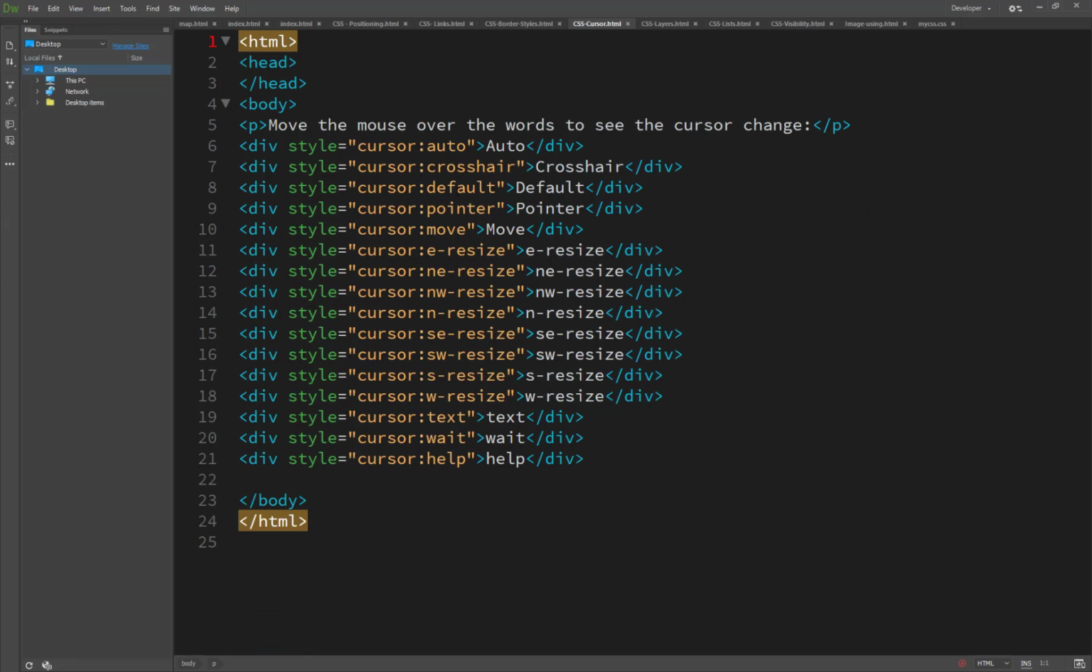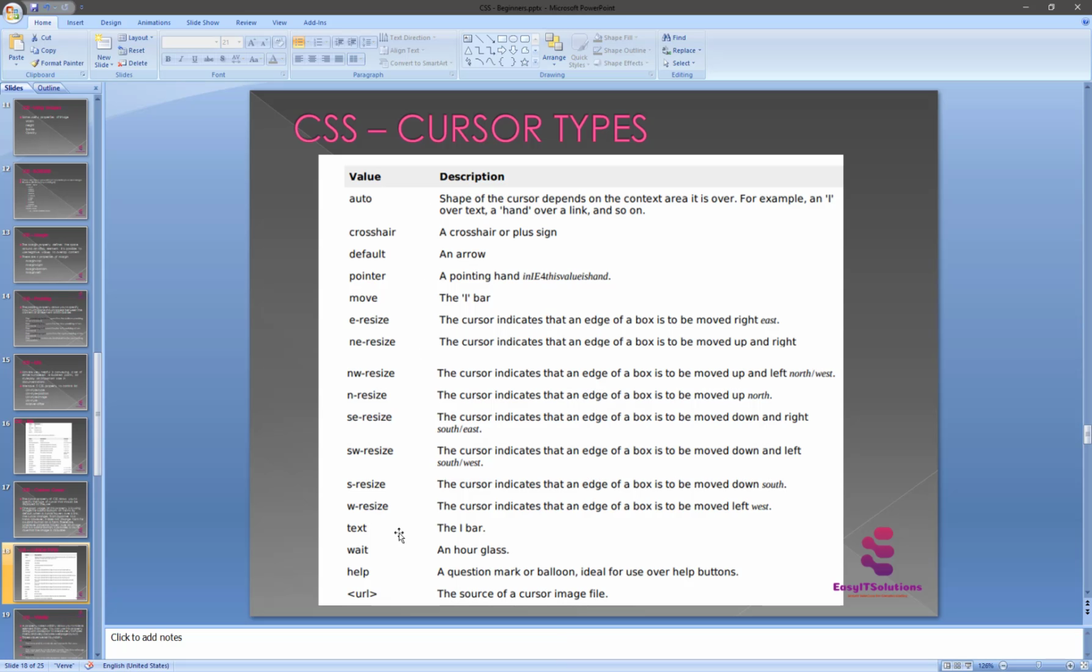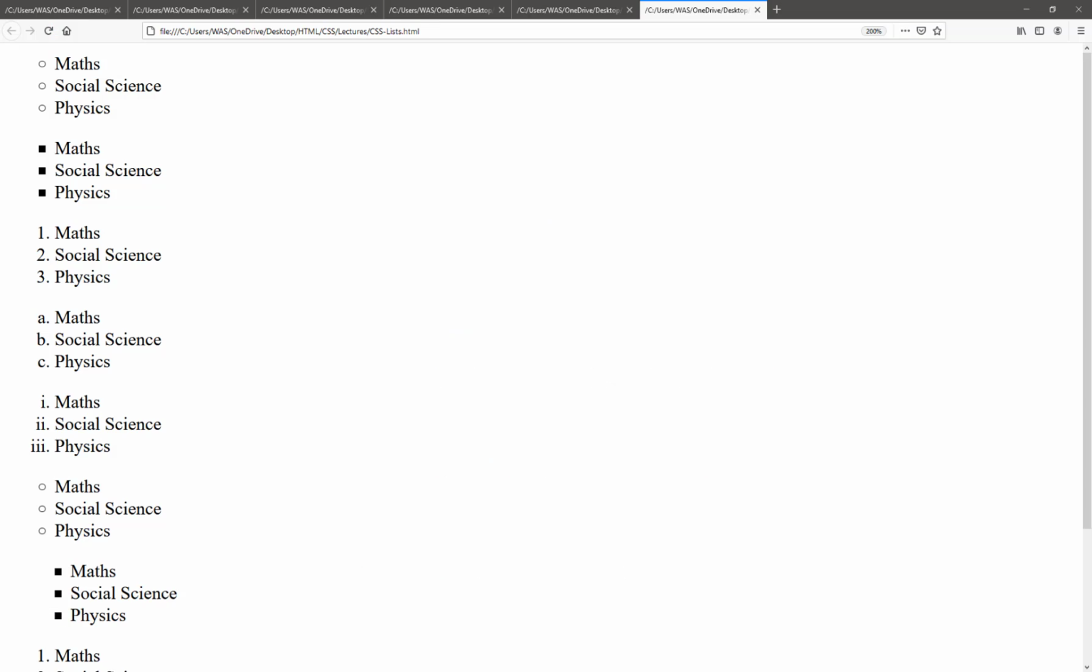Okay, so here are all the possible cursors. Move the mouse over the words and see the cursor change. So cursor type auto, value auto, property cursor, crosshair, cursor default, cursor pointer, cursor move, and all the properties I have used are shown in this image basically. So now we will see how it looks.